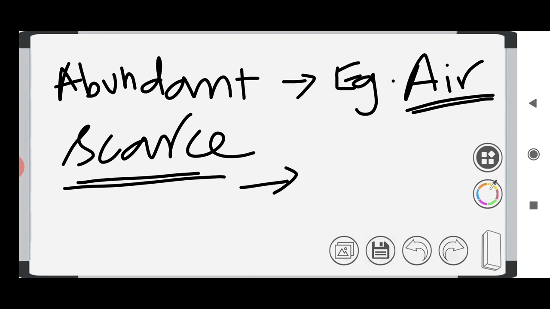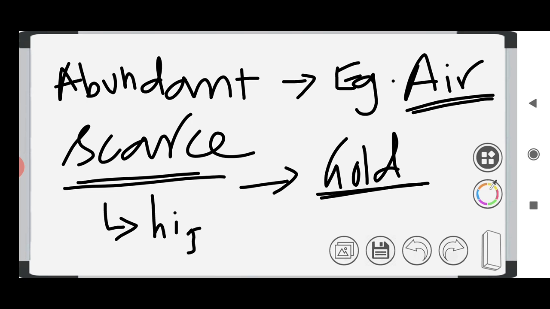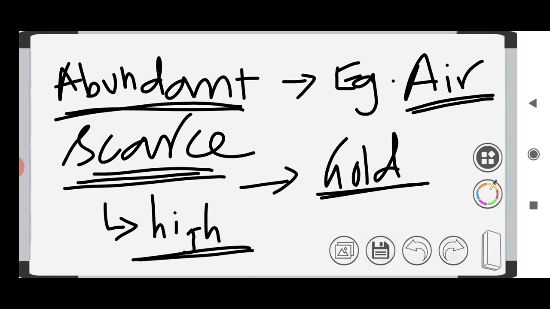For scarce resources, we can say gold and diamond. So gold and diamond are scarce resources because of their availability only. Their price varies. So the scarce resource has a high price. Simply, you can remember the demand and supply theorem. For a scarce resource, the supply is reduced. As supply is reduced, price is increased. For an abundant resource, the supply is high. Because the supply is high, the price will be low. For air, there is no price, right? So if the supply is abundant, it has low price or no price, whereas if the supply is low, then it has high price. These are the things relating to resources.